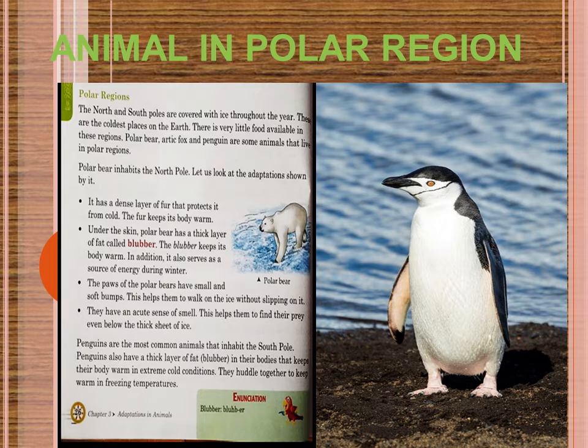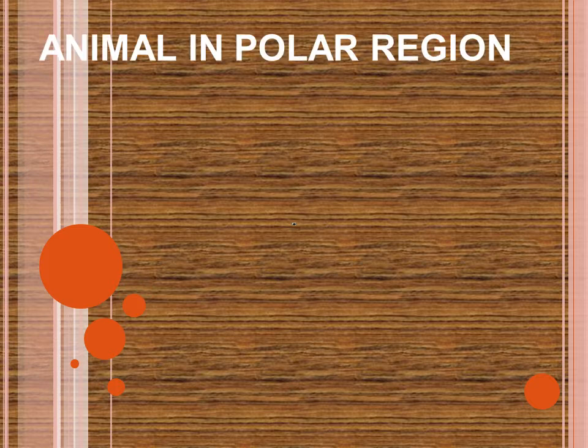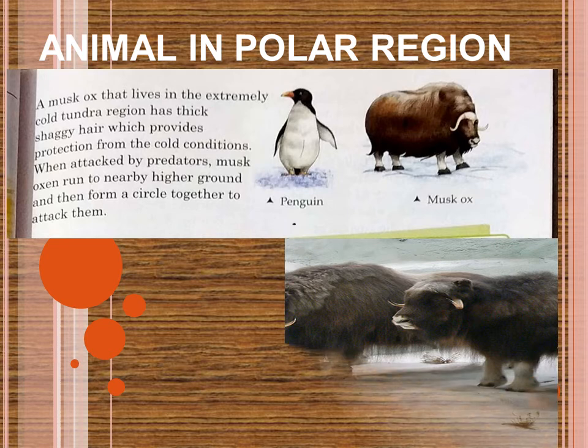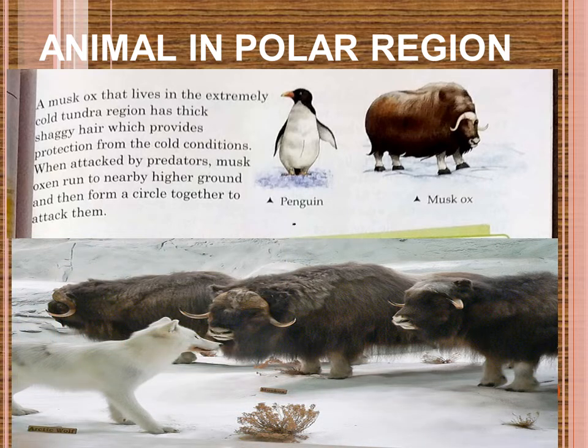Now we will discuss another animal, the musk ox, that lives in the extremely cold tundra region. They have thick shaggy hair throughout their body, which provides protection from the cold. That hair helps save them from the cold conditions of the region. When attacked by predators, predators meaning those who eat them, this animal is a prey.